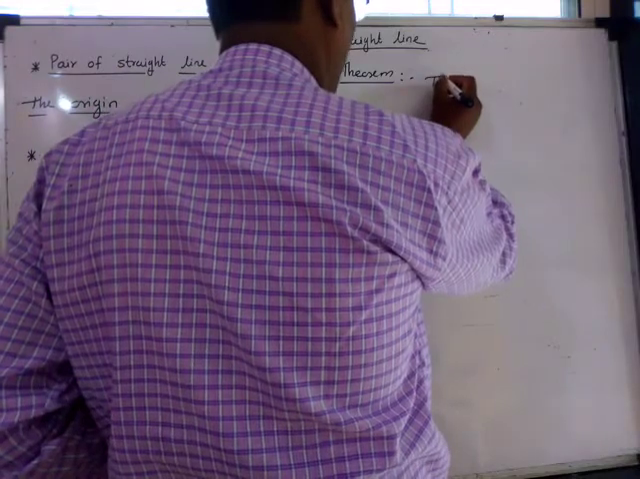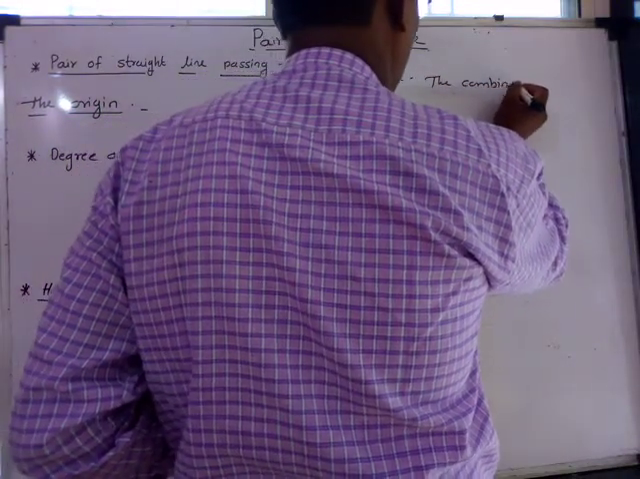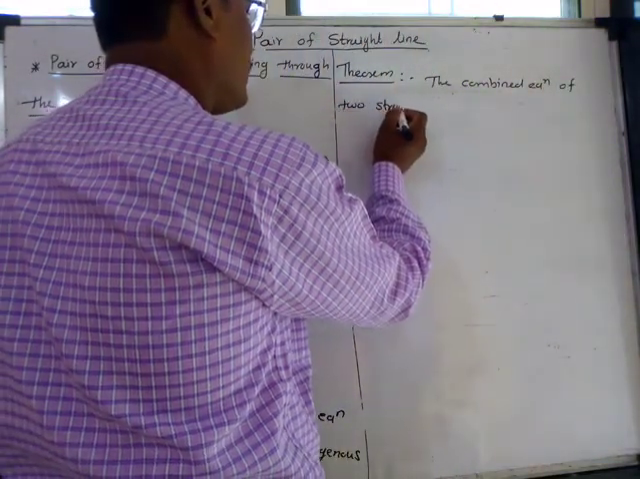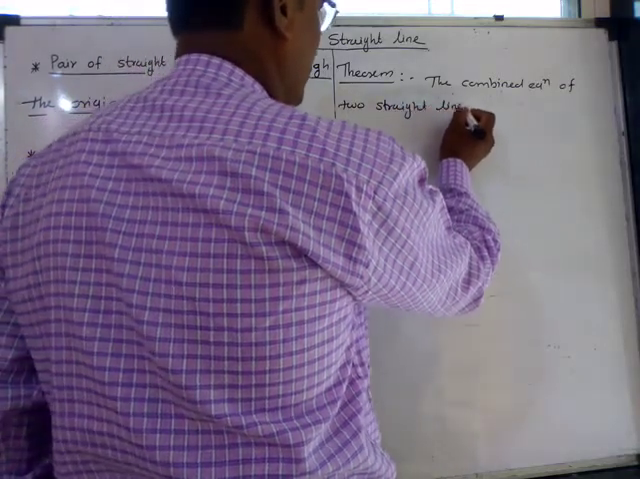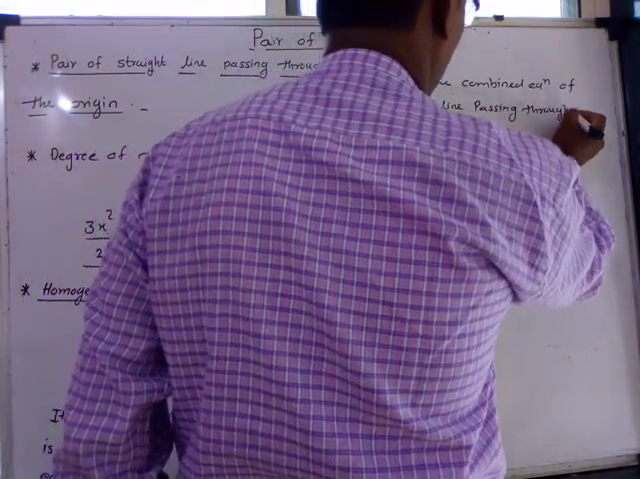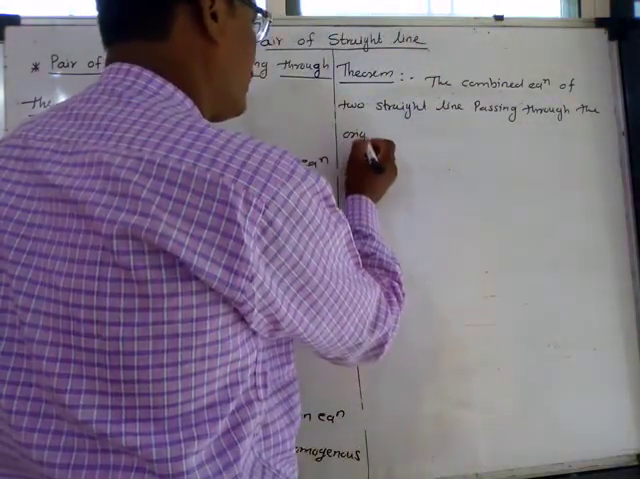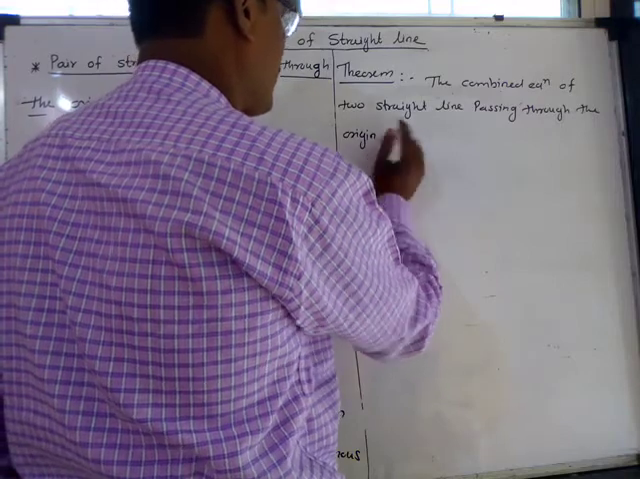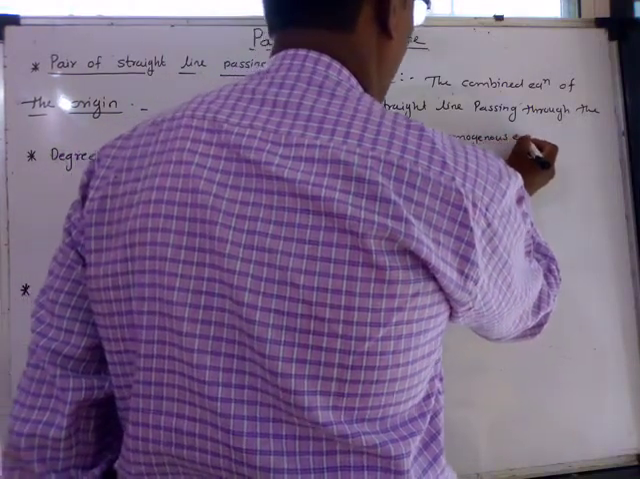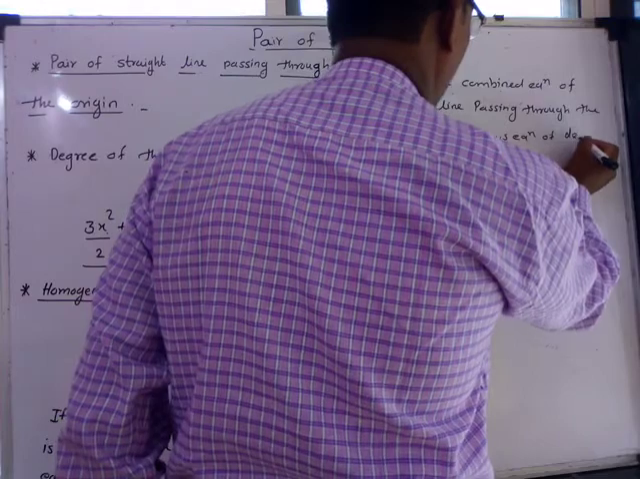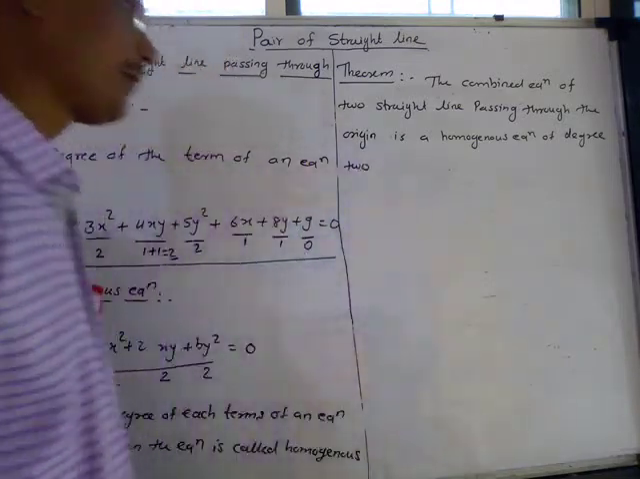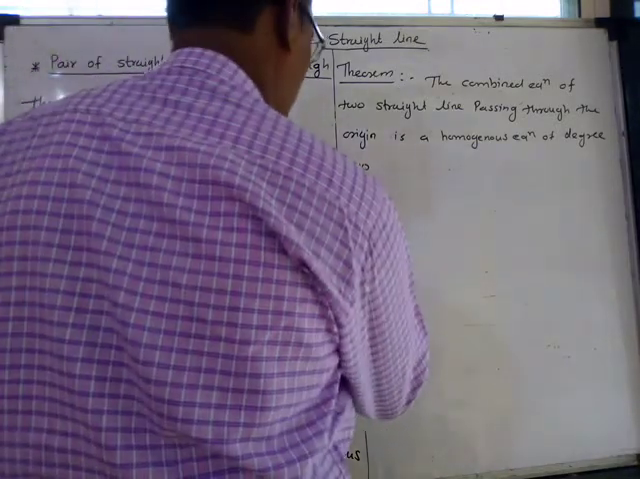the combined equation of two straight lines passing through the origin is a homogeneous equation of degree 2. So the proof of this theorem is like this.